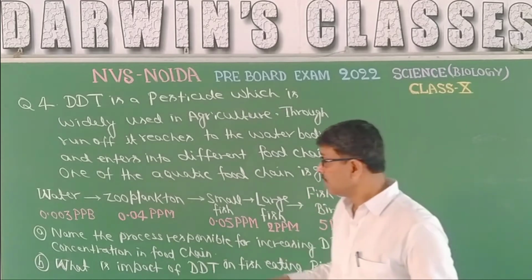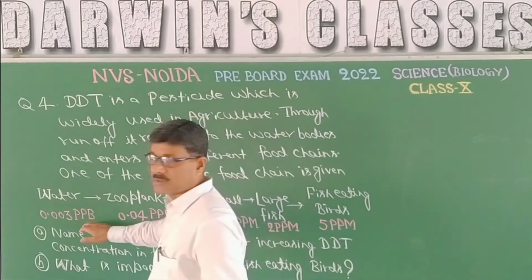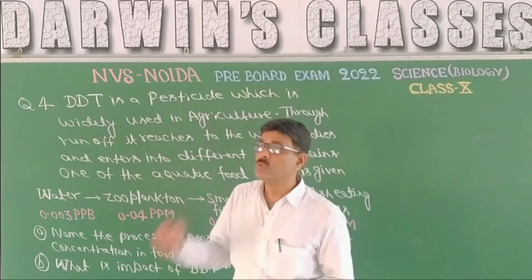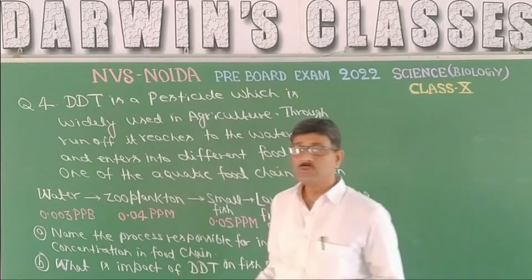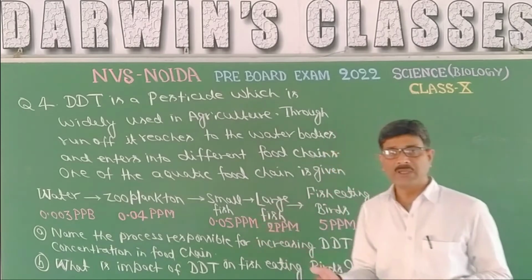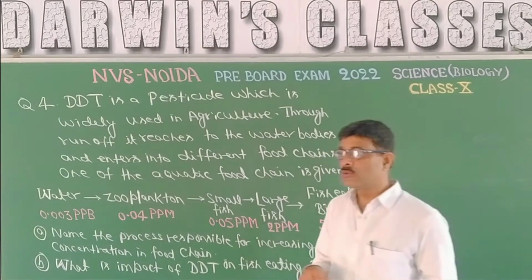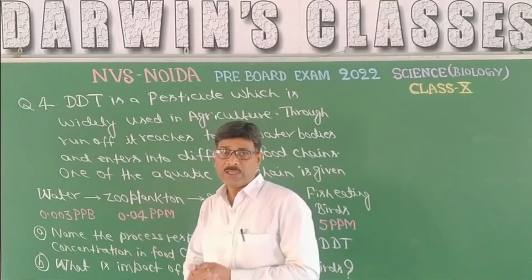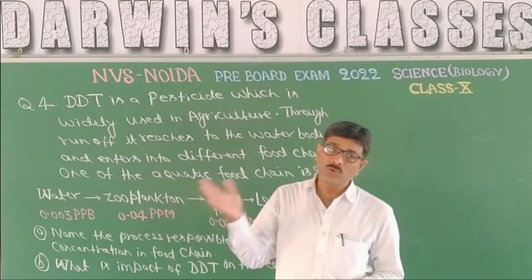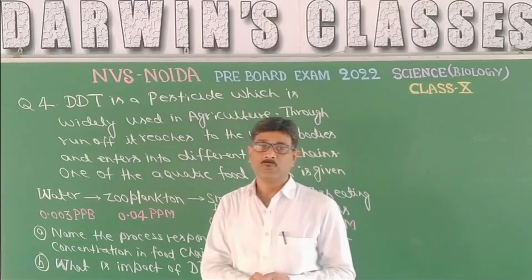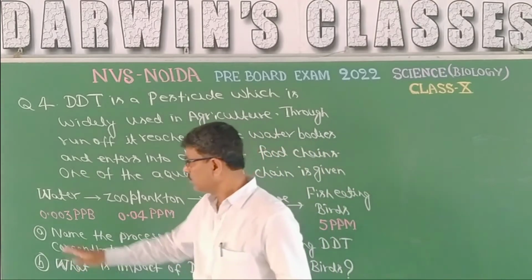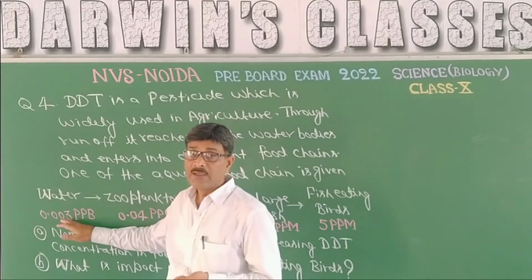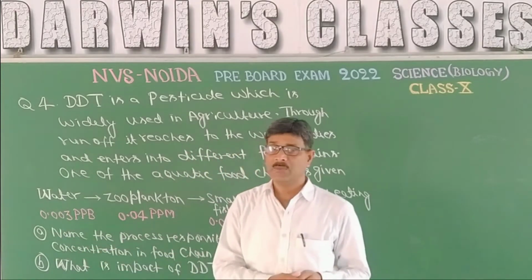Why will it increase? Because in water the amount is very small, but that water is being consumed continuously by the phytoplankton, again by the zooplankton. The zooplankton, for their whole life, consume so much water. The water was utilized, but the non-biodegradable substances like DDT accumulated in their body.